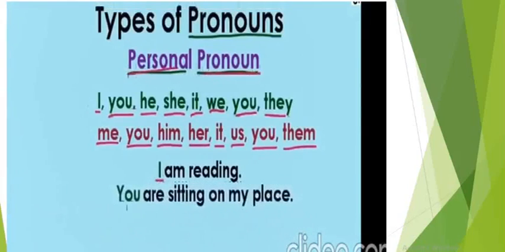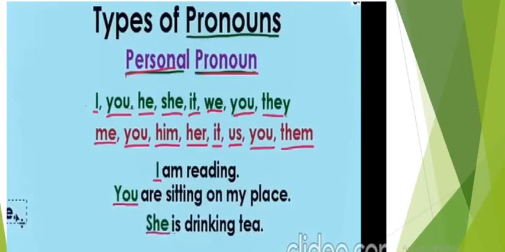Let's take another example. We have you are sitting on my place. So you over here is another personal pronoun. You are sitting on my place. You is another type of personal pronoun. She is drinking tea. So she is again used as a personal pronoun. We're talking about a girl who's drinking tea. So instead of taking the name, I said she.